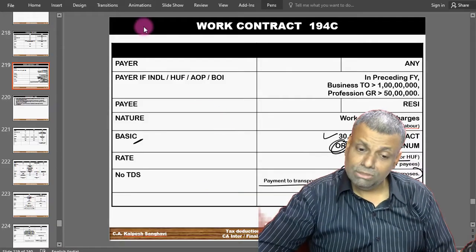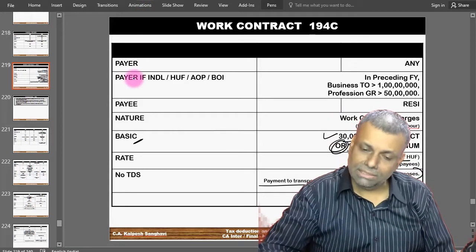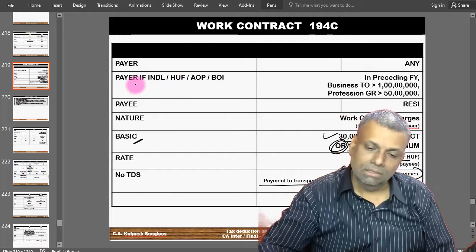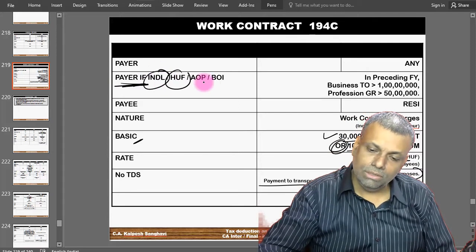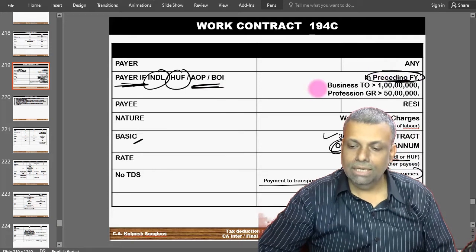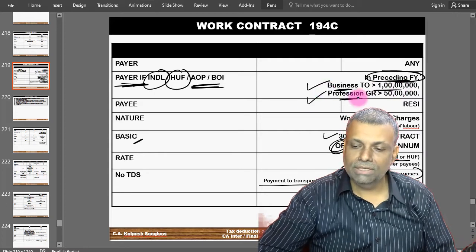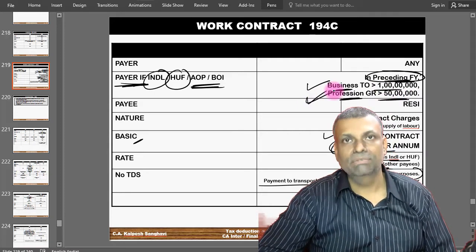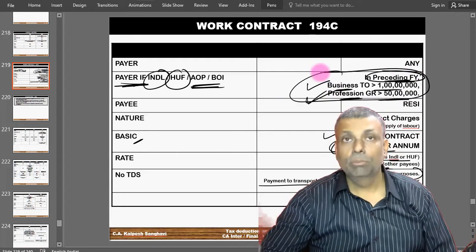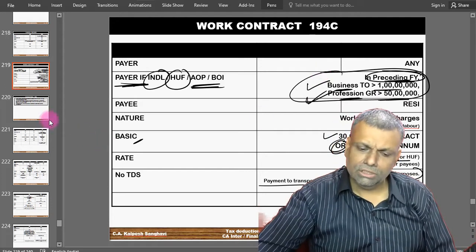In many sections, I will not repeat that everywhere, because when you turn these tables, you will see the tables are in the same format. So if the payer is an individual, HUF, AOP, BOI in the given section, and in the preceding financial year your turnover, if you are a businessman, crosses 1 crore rupees, or in a profession your turnover crosses 50 lakhs of rupees, only then will you have to do the TDS compliance. So the payer being an individual or an HUF is a common condition in many sections.